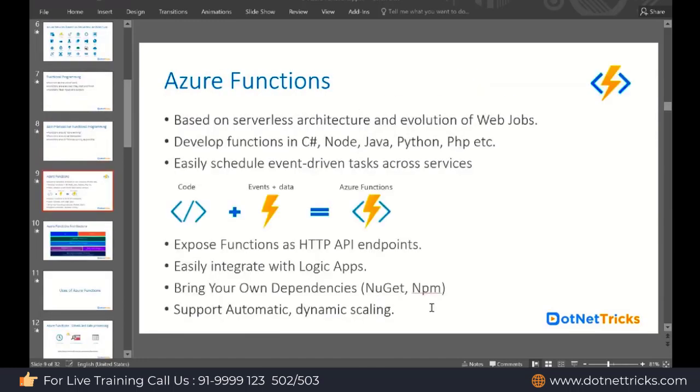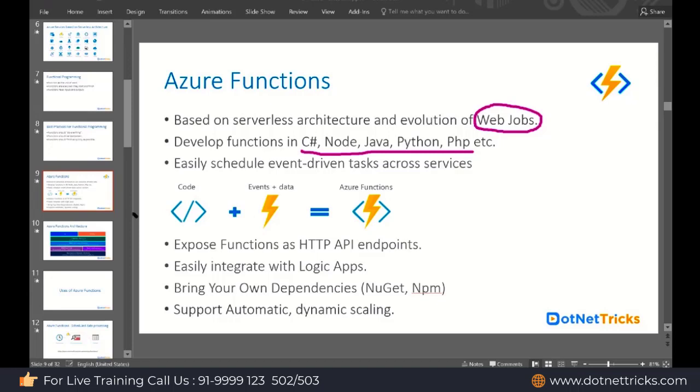When it comes to Azure Functions, Azure Functions is based upon the serverless architecture. It is even the evolution of WebJobs, because before Azure Functions, we used WebJobs for performing background processing. If you're willing to do some background processing, we use WebJobs. And you can develop the function in any language like C#, Node.js, Java, Python, PHP. Any language you can use here for developing the function.